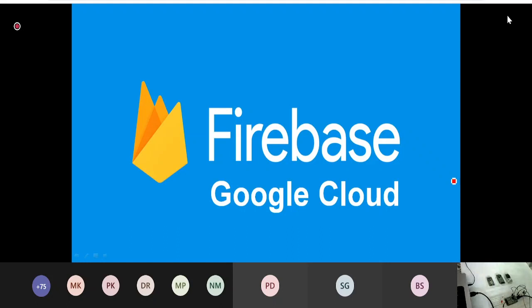Basically, I will not go much into what Google Cloud and Firebase are, and the many things that are there, because you can read that on the internet itself. If you just go to the Firebase website, it will give you in detail what exactly Firebase is. But I will try to show you what the Firebase Cloud is.